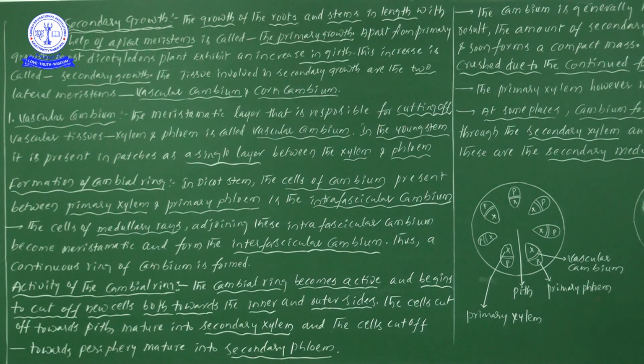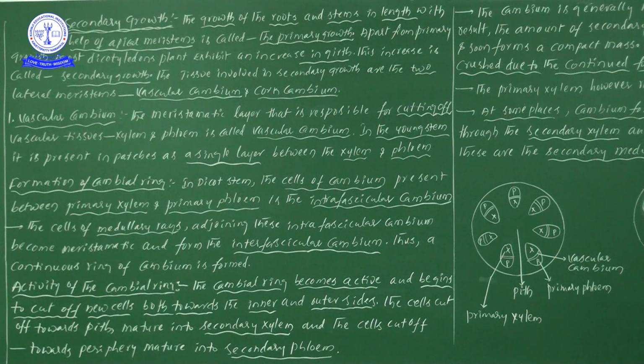So between the vascular bundles, medullary rays are present. These medullary rays have a meristematic nature, meaning definitely a dividing nature. At that time these medullary rays form the intervascular cambium. Which one? It forms intervascular cambium.